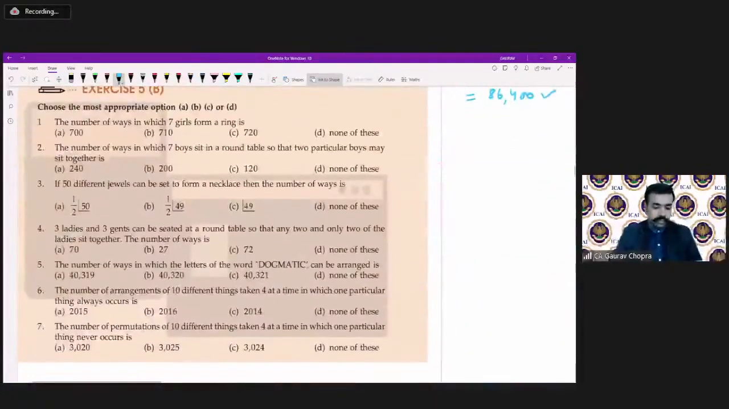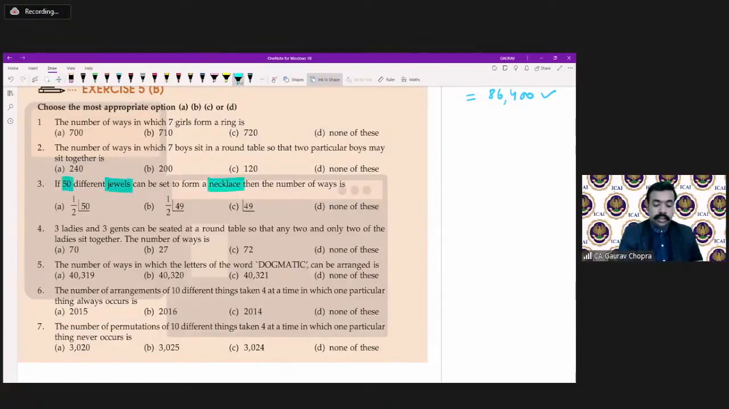Okay. So let us do some questions from this exercise 5B. We can do question number 3 here. If 50 different jewels can be set to form a necklace, then the number of ways are? There are 50 beads in a necklace. So in how many ways can this be done? What will be the answer?